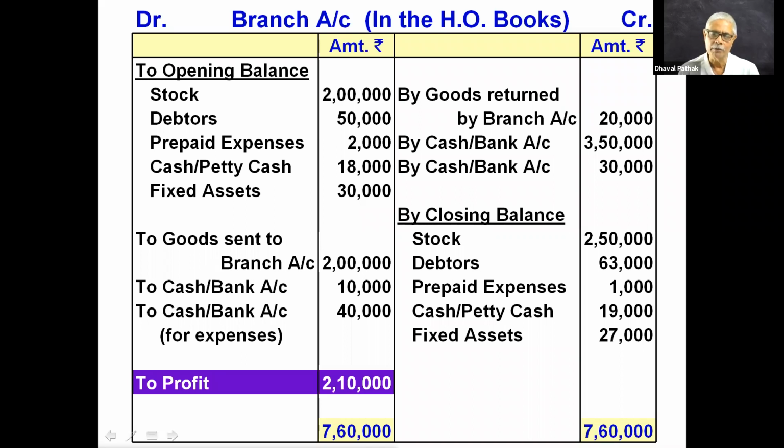So what can head office give to the branch? Goods to sell, assets to use, cash for expenses, and cash for petty expenses. These are the four things that head office can ever give to the branch.